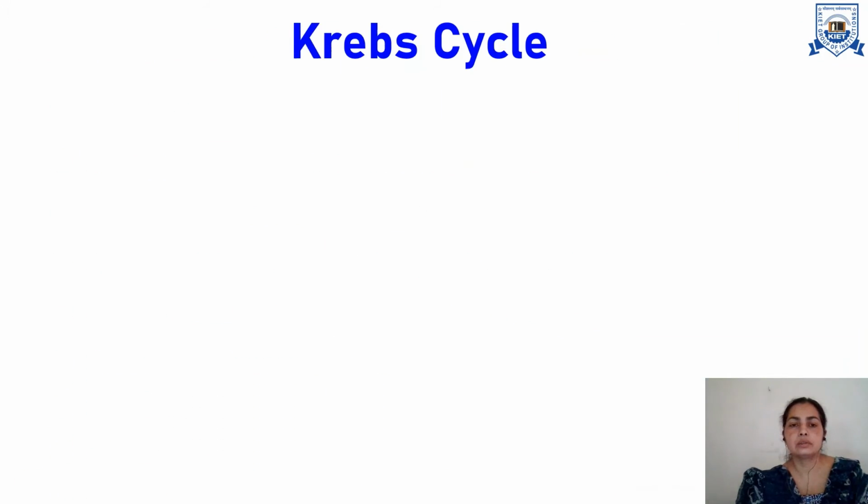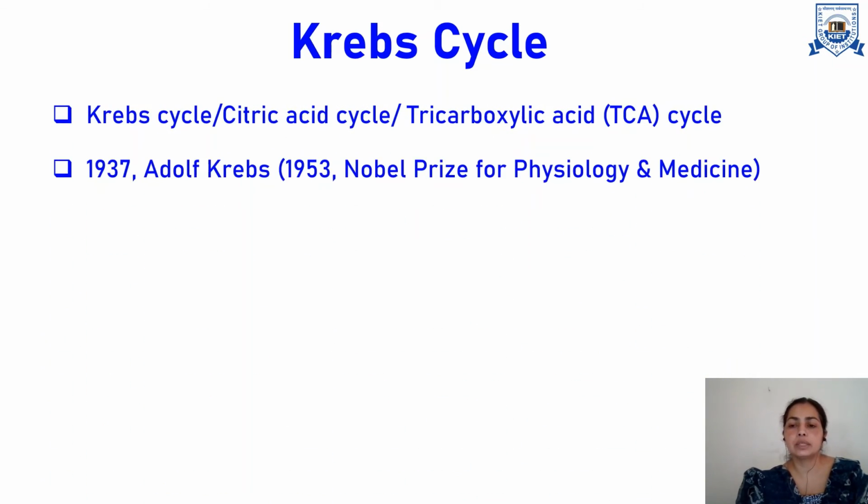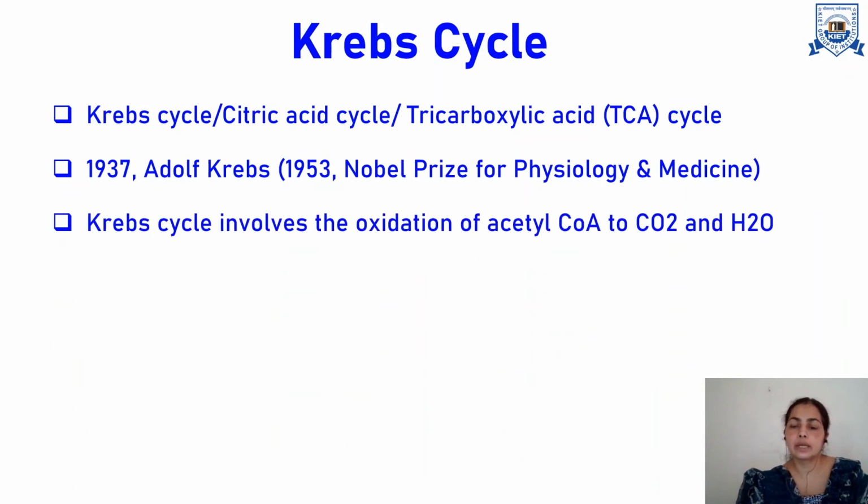And the next one is our Krebs cycle. The acetyl coenzyme A which is produced here will now go into the next metabolic pathway, the Krebs cycle. And in the Krebs cycle, we will see how it gets converted into CO2 and H2O. This cycle was postulated in 1937 by Adolf Krebs. That's why it is called the Krebs cycle, which earned him the Nobel Prize in Physiology and Medicine in 1953. It is also called the citric acid cycle and tricarboxylic acid cycle. When you see the various products produced in this cycle, that will eventually explain why it is named the citric acid cycle.